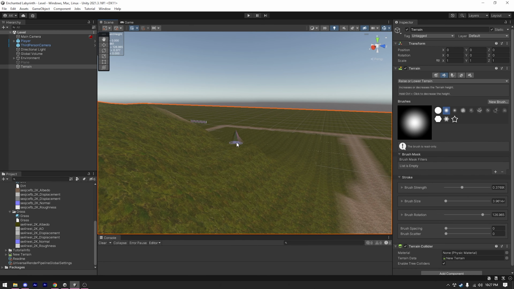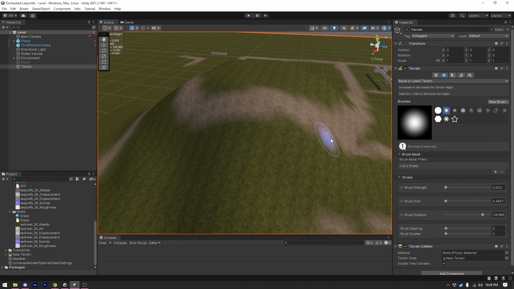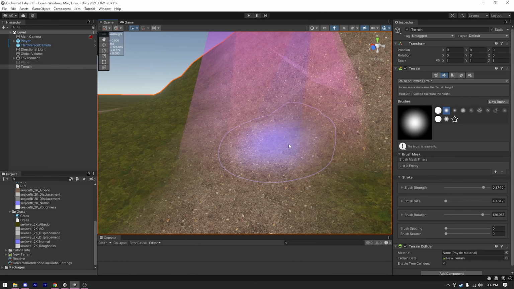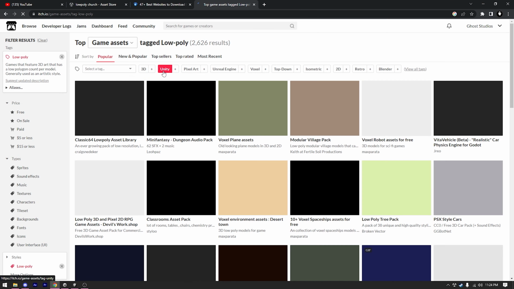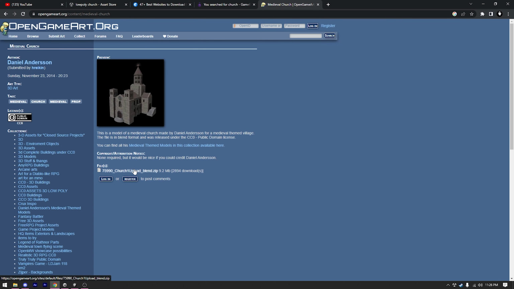On day 3, I sculpted the terrain a little more, then I downloaded the textures that are going to be in the game. I wanted a church to be on top of this hill. So I needed a church model. I searched a bunch of places until I found a church model on opengameart.org. But it was a Blender file.